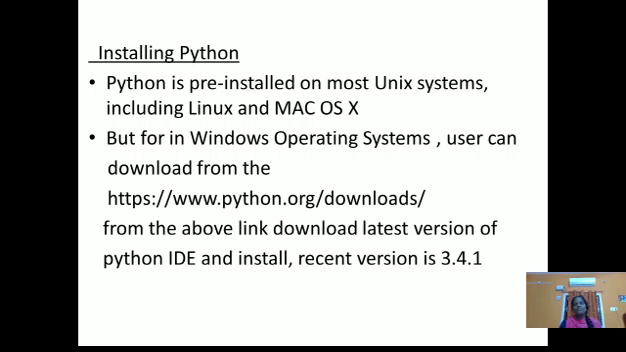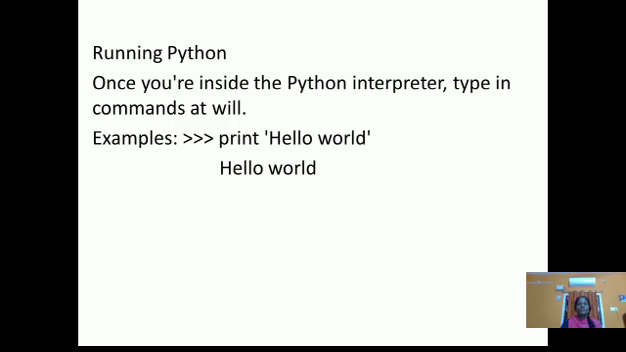So how to run Python code? Once you are inside the Python interpreter, you'll get the prompt symbol like this. From the window you can just type any word within the print statement. For example, if you want to print hello world, you can just type print within quotes hello world, then the output will be automatically displayed.